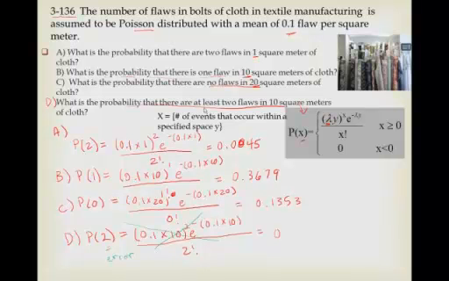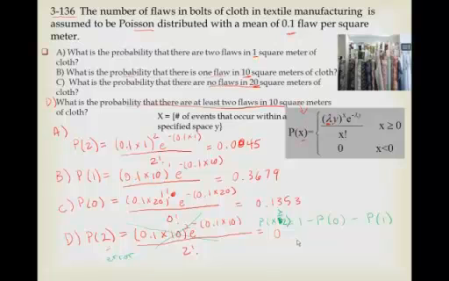Since it's at least 2 flaws, what we really want is the probability 1 minus the probability that there's 0 flaws minus the probability that there's 1 flaw. That will give us the probability that there are at least 2 flaws in what we're seeing. So, oops, sorry about that. We should say greater than or equal to.